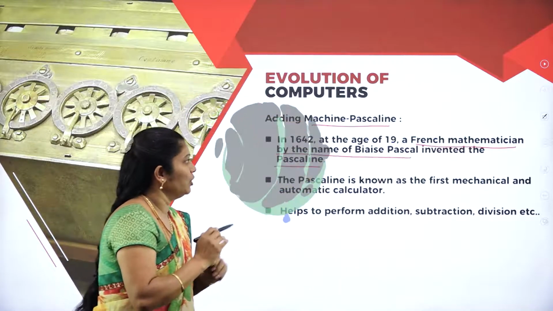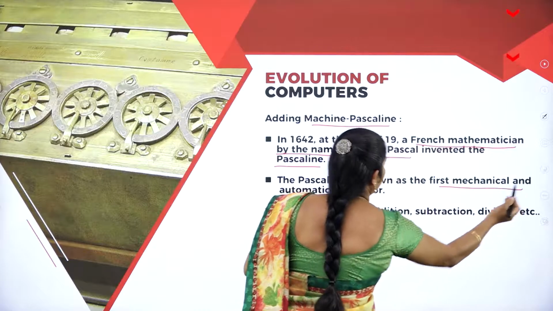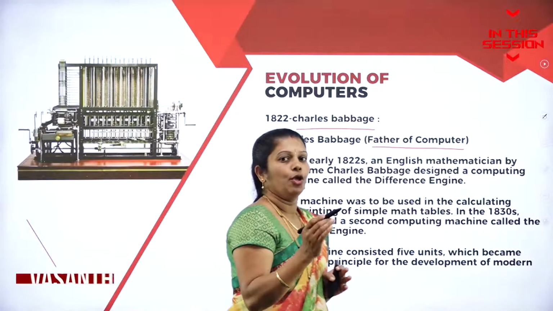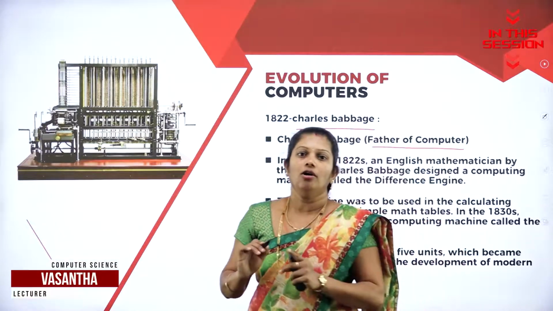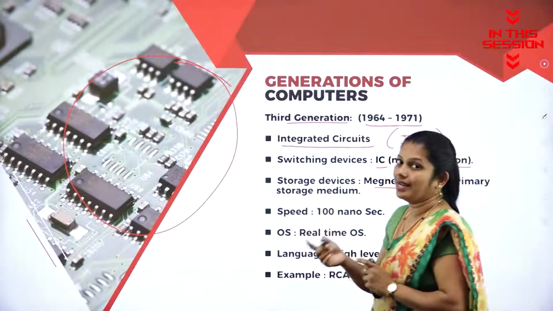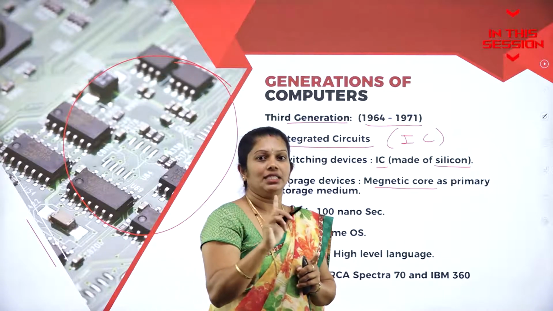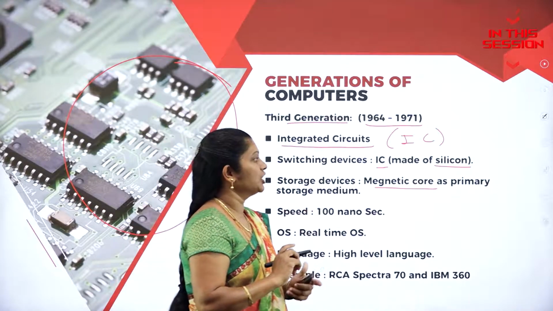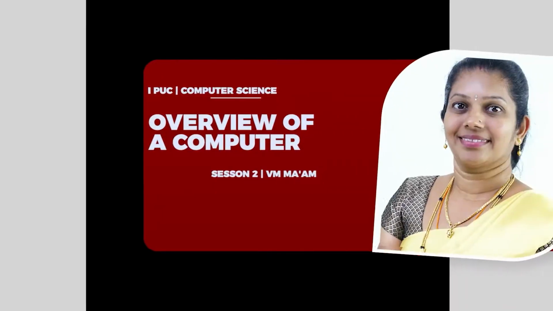Blaise Pascal invented this Pascaline, and the Pascaline is the first machine and automatic calculator. In the exam, you may get the question, who is the father of computer? At that time, you have to mention Charles Babbage is the father of computer. Whereas in the first generation, magnetic drums, second generation, magnetic tapes, whereas in third generation, magnetic core as primary storage media is used here.